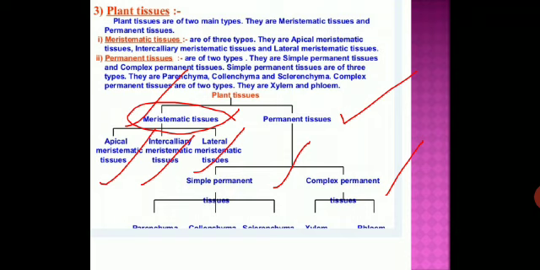So they are apical, intercalary, and lateral meristematic. And permanent tissue is of two kinds, simple permanent tissue and complex. The simple permanent tissue is of three types: parenchyma, collenchyma, and sclerenchyma. And the complex permanent tissue is xylem and phloem. So first we will discuss the meristematic tissue.